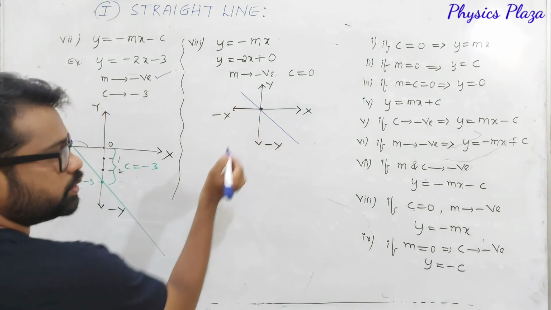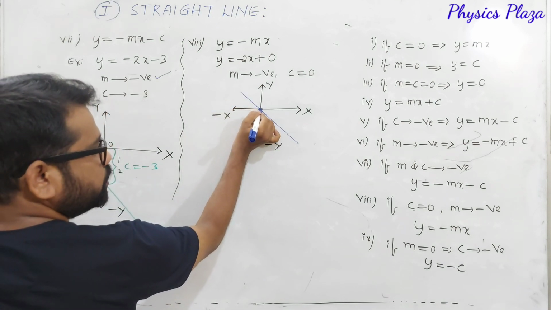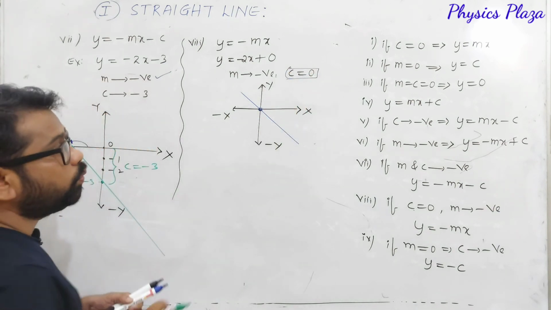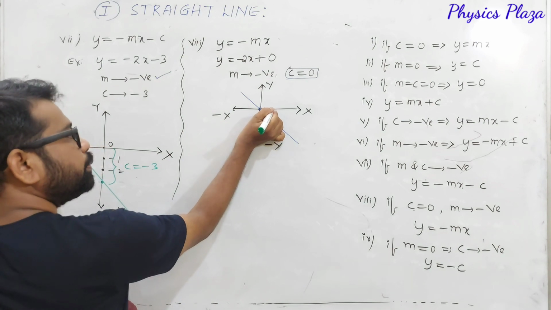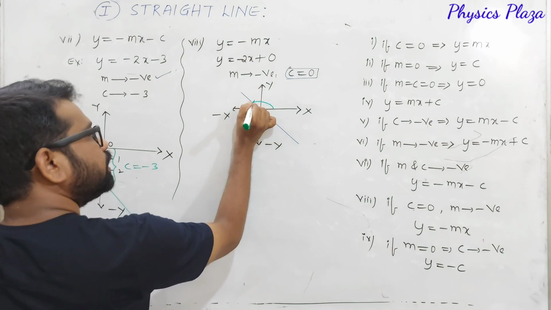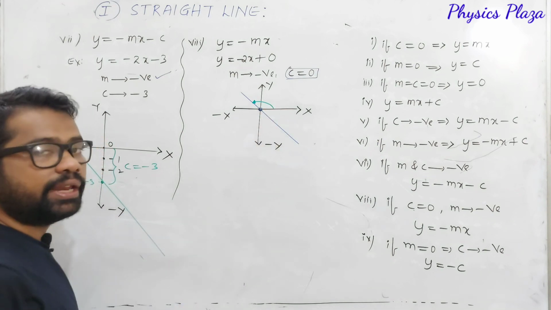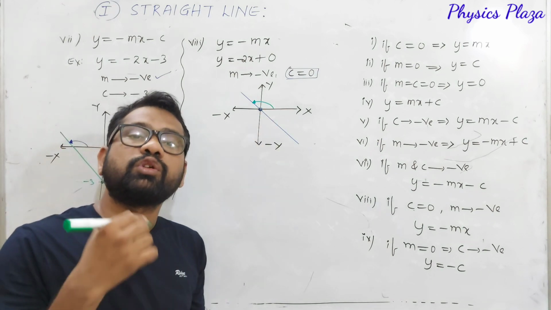It should be like this. As it is passing through the origin, the y-intercept is 0. But what about the slope? This is how we should take the angle. It is going to be greater than 90 and less than 180, so the tan value is negative, so the slope is negative.